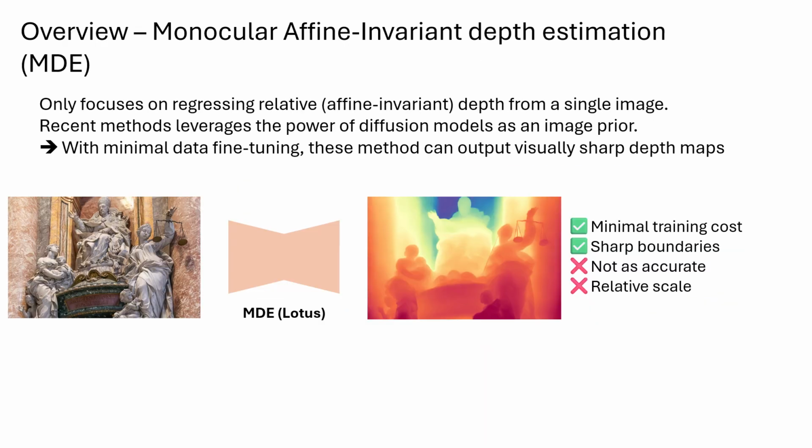But there's a trade-off. These methods only predict relative depth. The depth values are normalized and lack a true metric scale, which limits their utility in many real-world tasks that require absolute positioning, like robotics, SLAM, or 3D scene reconstruction. So we have two complementary strengths. Metric models are accurate but smooth, and diffusion-based models are sharp but not metrically grounded. SharpDepth aims to combine the best of both worlds.